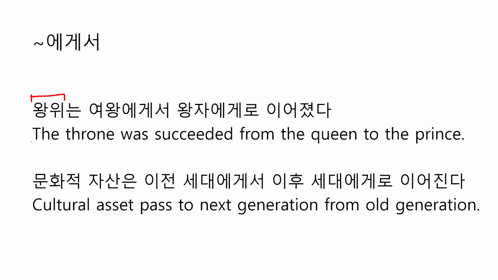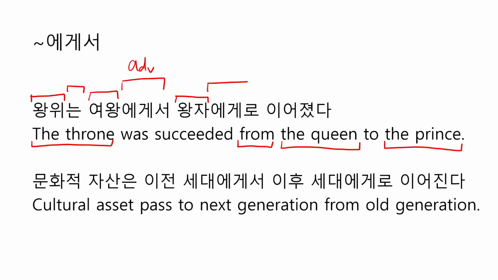왕위 means the throne, and 는, we will talk about this later, and 여왕 means the queen, and 에게서 is an adverbial case particle, which is translated into from in this sentence, and 왕자 means the prince, and 에게로 is also an adverbial case particle we just learned, and it is translated into to. And 이어졌다 means was succeeded.